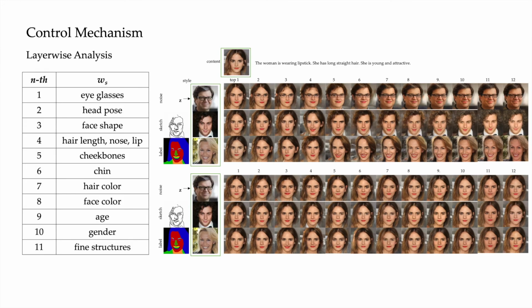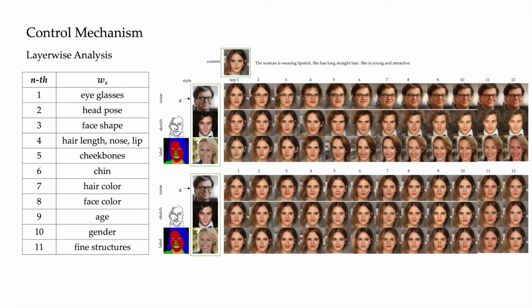In general, layers in the generator at lower resolutions control high-level styles such as eyeglasses and head pose, layers in the middle control hairstyle and facial expression, while the final layers control color schemes and fine-grained details. We conduct a layer-wise analysis on the pre-trained StyleGAN we used in most experiments, which generates images of 256 x 256 and has 14 layers of the intermediate vector. Based on the empirical observations, we list the attributes represented by different layers of a 14-layer StyleGAN in the table.